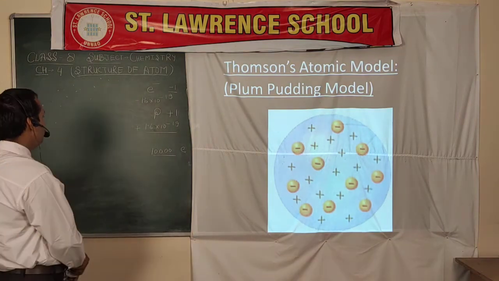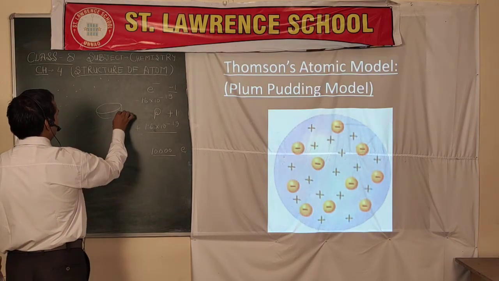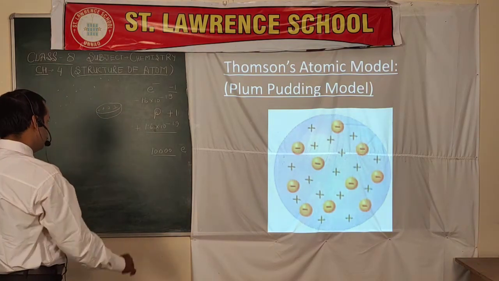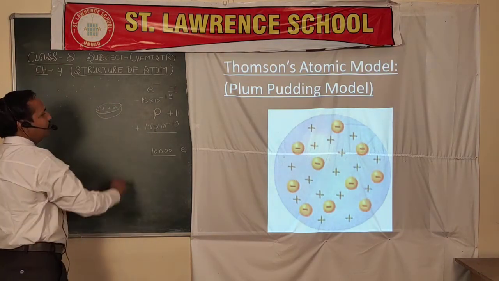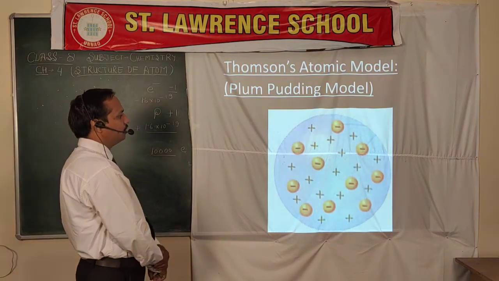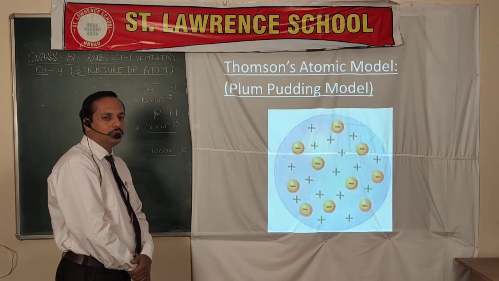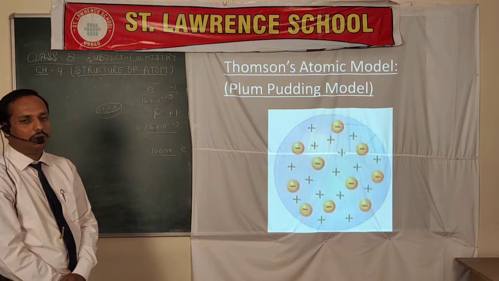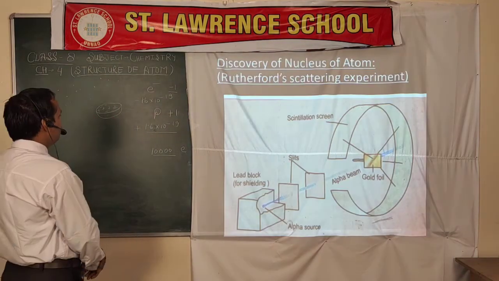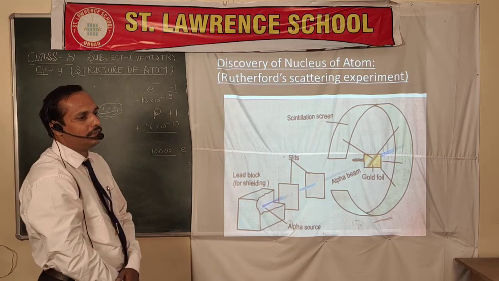He had just said that the atom is a spherical structure in which a lot of positive charge is present, and in between those positive charges there are some negative charges. But after the discovery of the nucleus, this particular atomic model was refused. This model was also known as the plum pudding model or watermelon model. This was given by J.J. Thomson. It was refused due to the uncertainty of positive and negative charge.